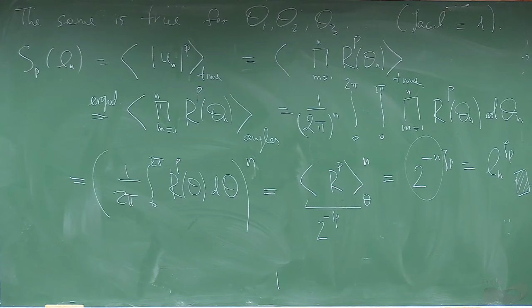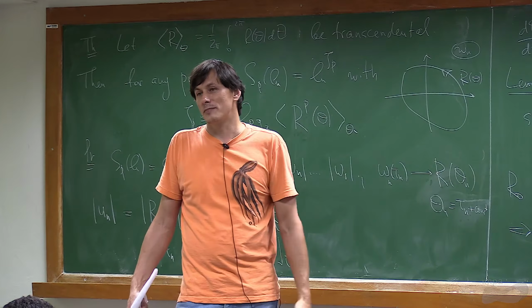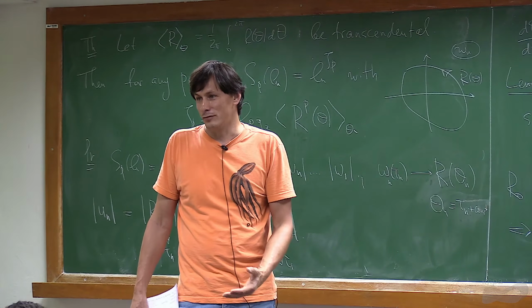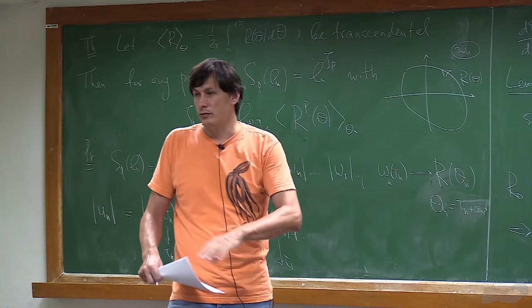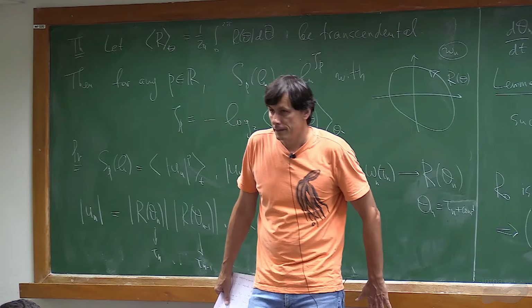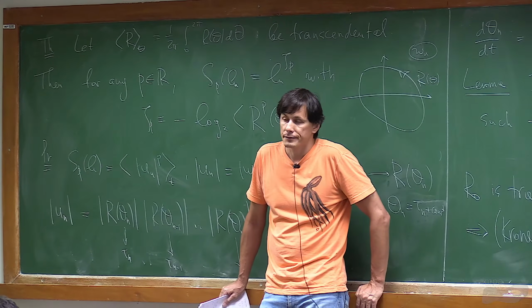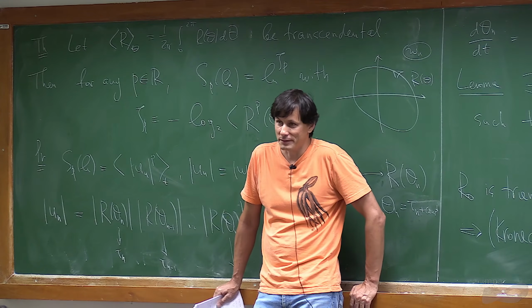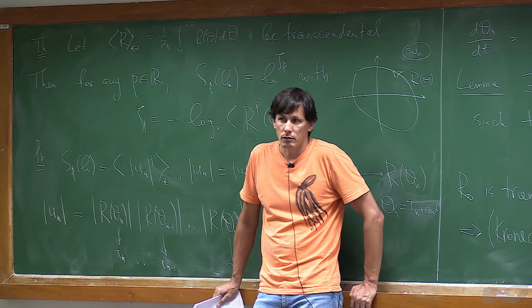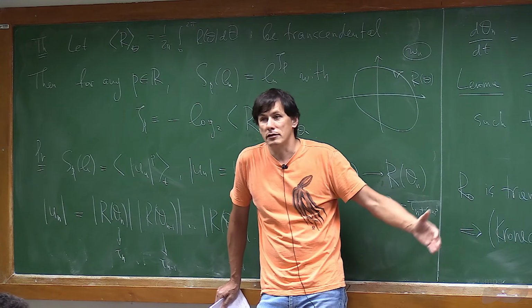You need to have some ergodicity property, but usually ergodicity is not an easy thing to get, especially unique ergodicity. It's tough, it's rare. So that's essentially the point.